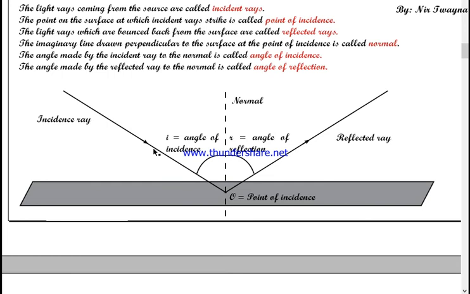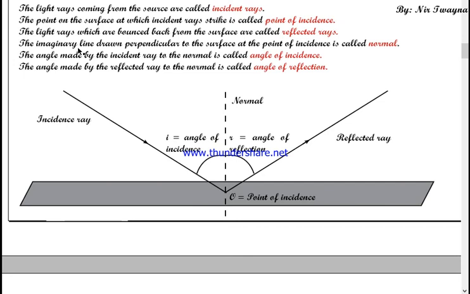Now you can see that the incident ray is making an angle to the normal. This is the angle made by the incident ray to the normal. That's why this angle is known as the angle of incidence, and it is indicated by i. Similarly, the reflected ray also makes an angle with the normal, and this angle is known as the angle of reflection.